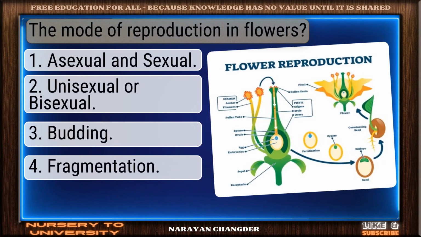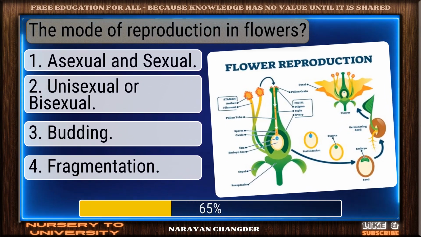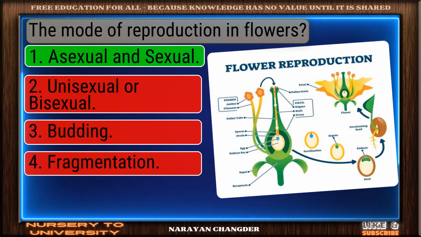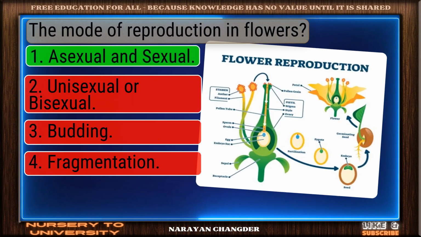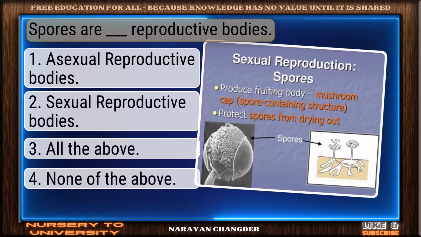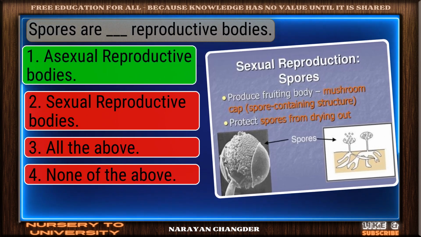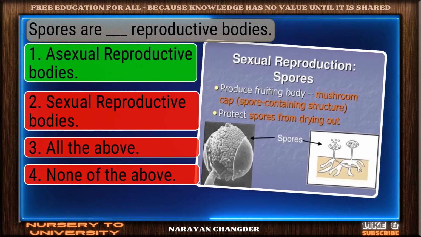Question number 116. The mode of reproduction in flowers. You got it. Your choice asexual and sexual is right. Question number 117. Spores are dash reproductive bodies. Valid point. Asexual reproductive bodies is true.